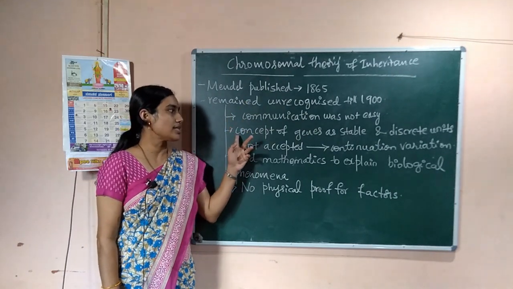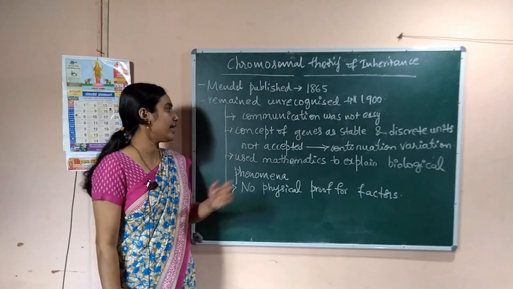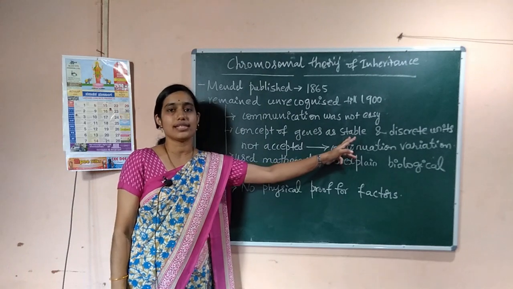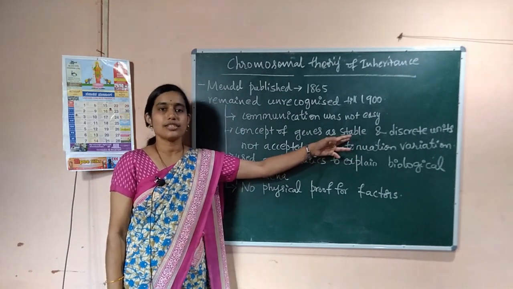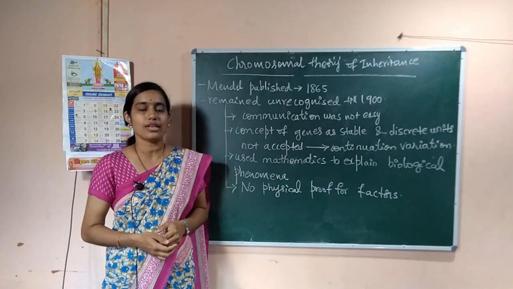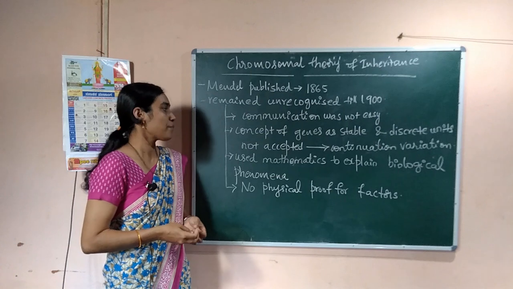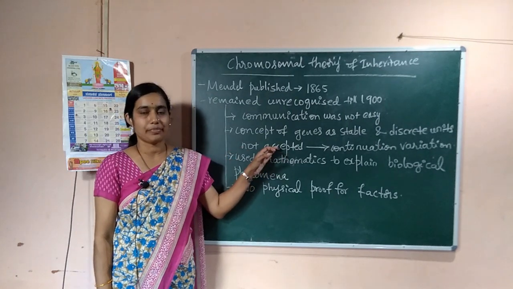And next is the concept of genes. See, Mendel said that the genes or the factors are stable and discrete units, and they are constant. That was not accepted by his contemporaries.